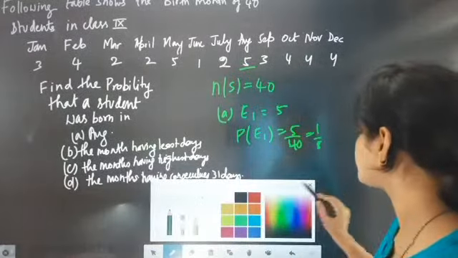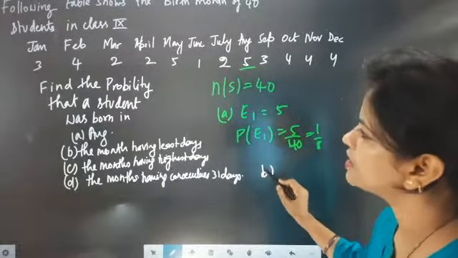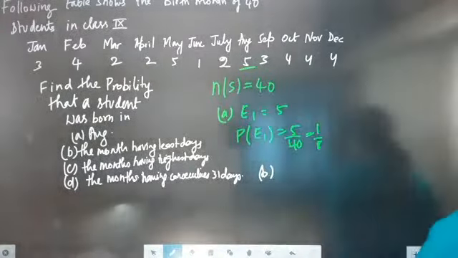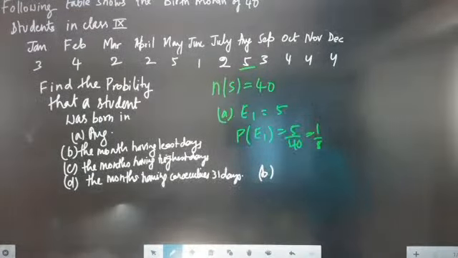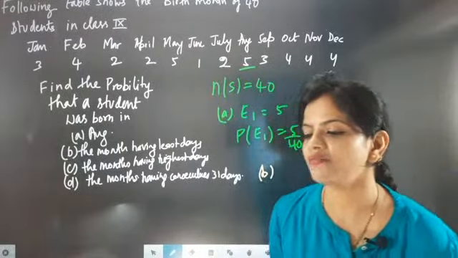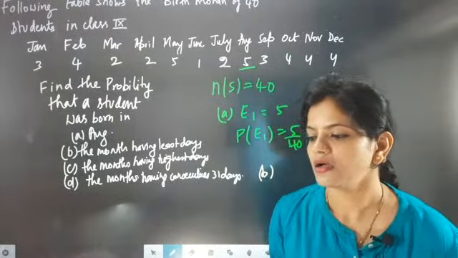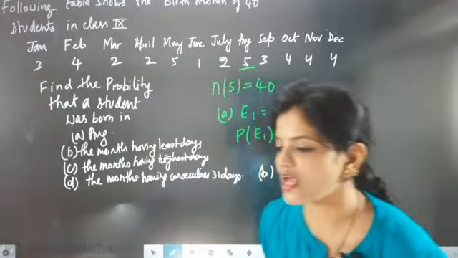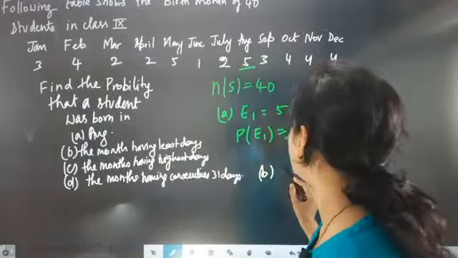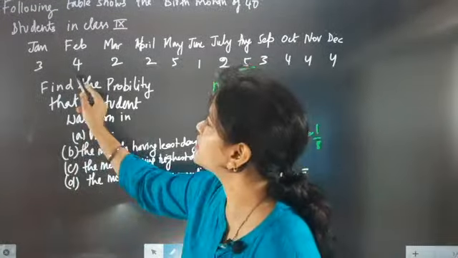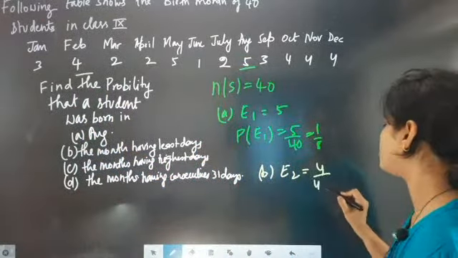Now the second one, the month having least days. Which month is exactly having least days, beta? February month is having least days. So the number of children born in February is 4, so the probability is 4 by 40, that is 1 by 10.